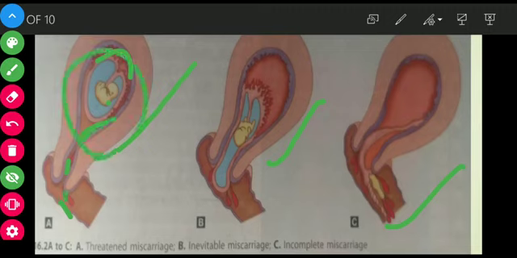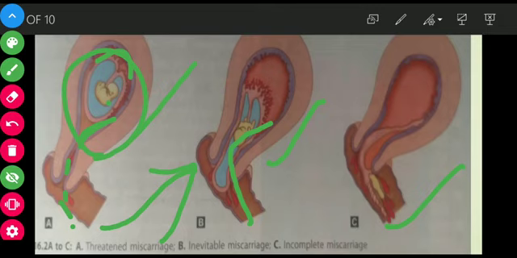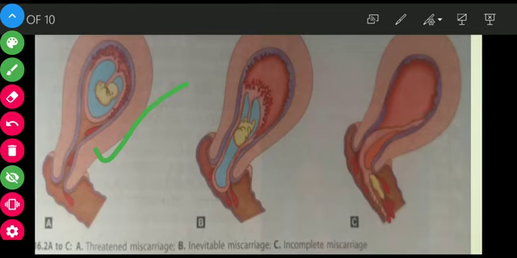If it is not treated or it has progressed, the bleeding progresses and the baby's conceptual material also starts coming out, with increased vaginal bleeding and severe lower abdominal pain, and the conceptual material and amniotic fluid come out. In this, pregnancy is impossible. Here we can continue the pregnancy, here we can't continue because it has reached a state where continuation of pregnancy is impossible.